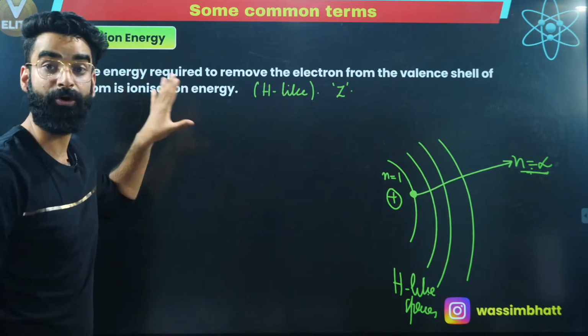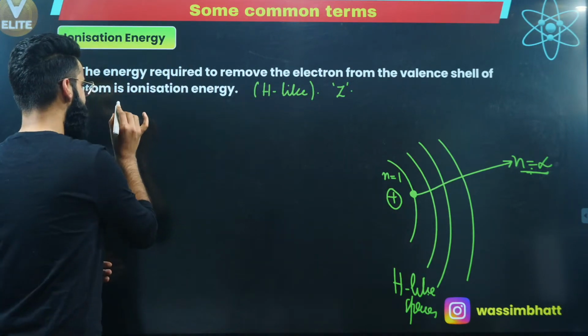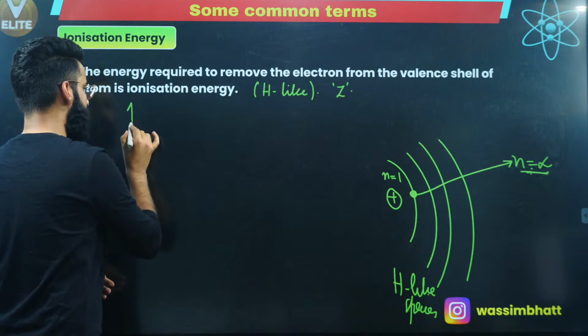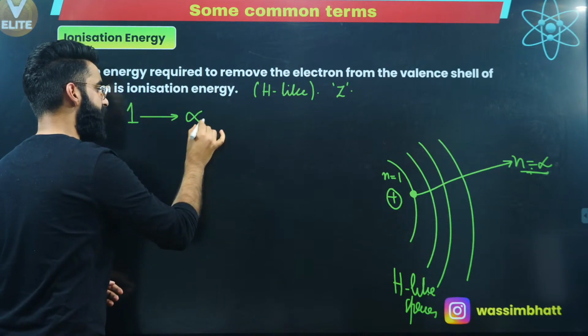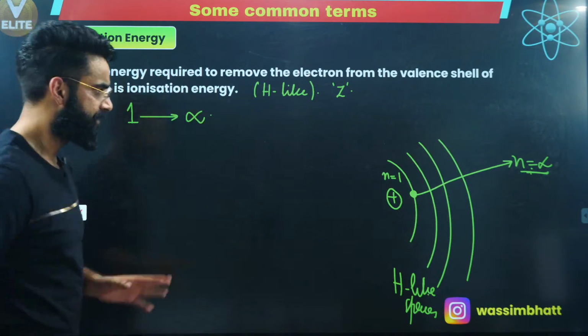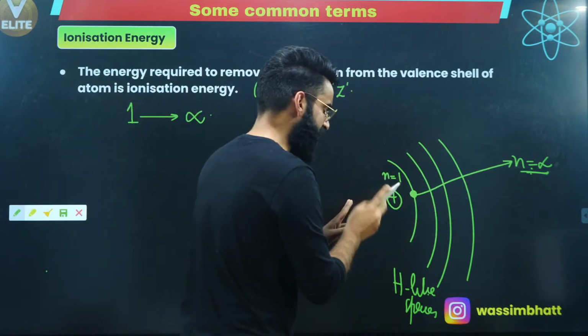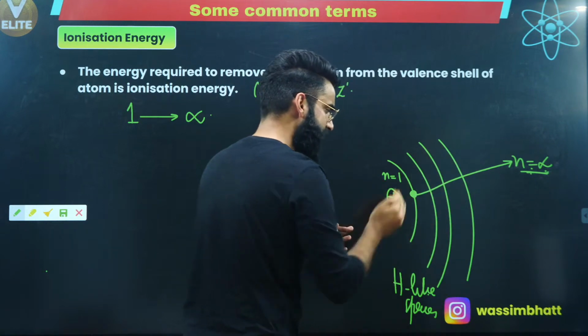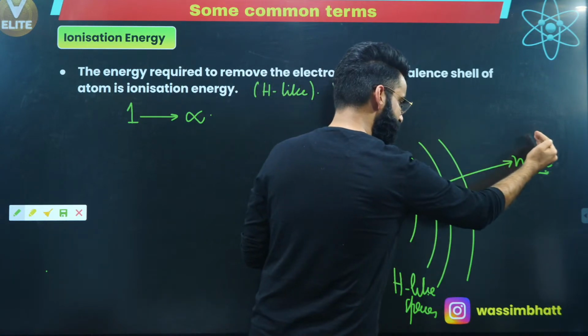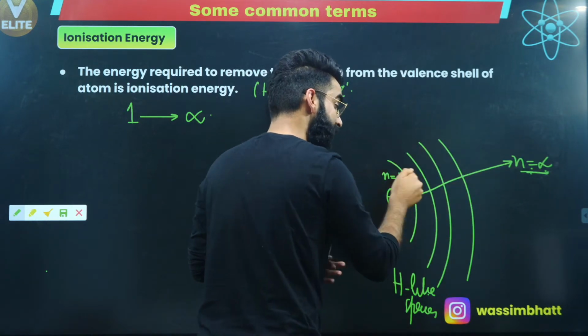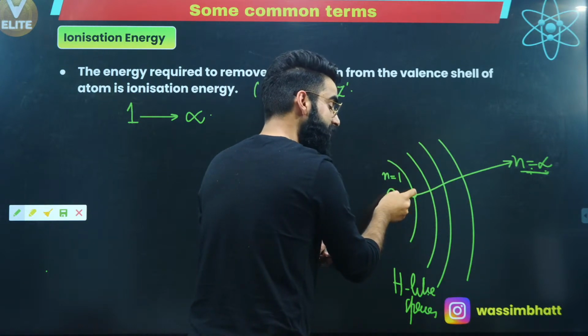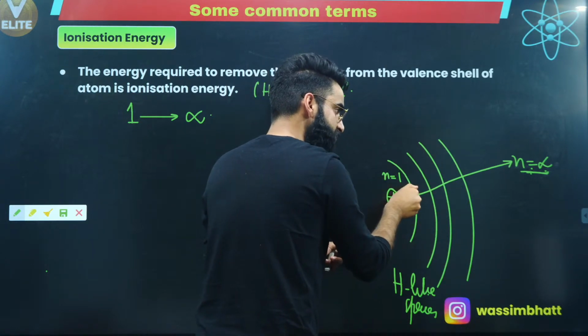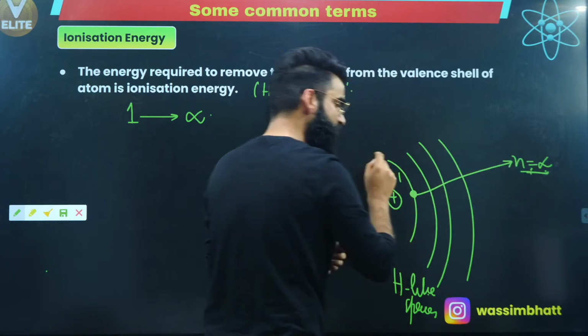So whenever you talk about ionization energy, that simply means you make the transition of the electron from shell number 1 to shell number infinity. That means the electron is moving from a low energy state to a higher energy state, so this electron has to absorb energy.